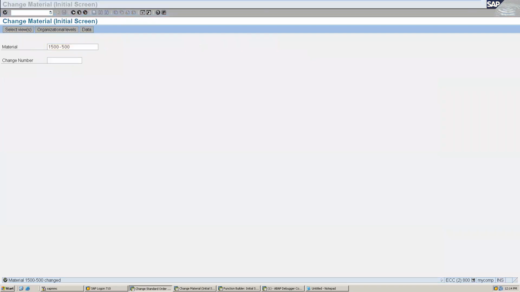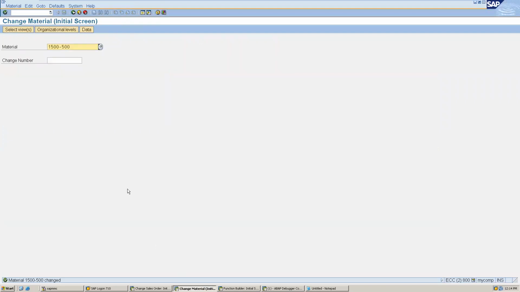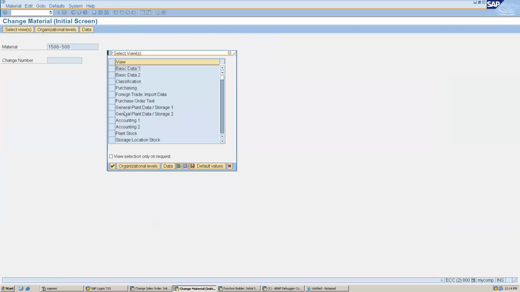Now, so this is about user exit. Now we will go to customer exit. For example, I am in MM02, displaying a material, and I'm going to Basic data 1.